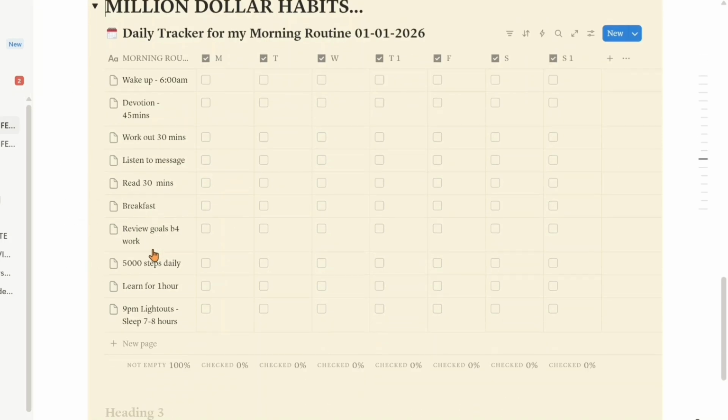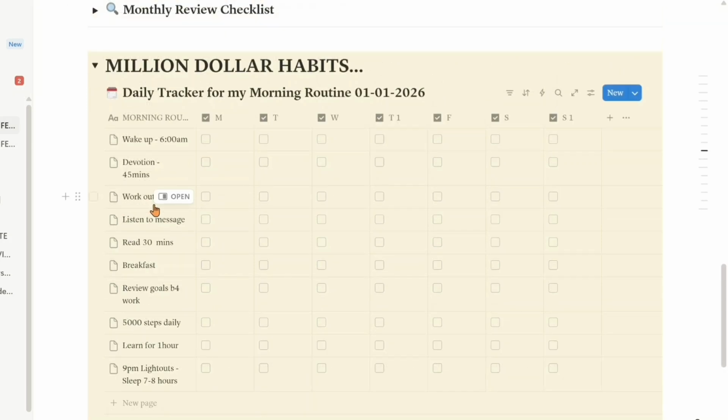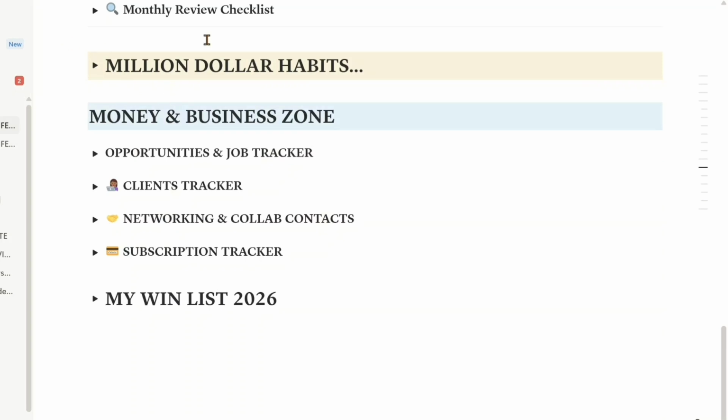The things I basically do in my morning routine, I have them all here. So you're going to update it based on your own morning routine, okay? If you get the template, right? Because you cannot have a $1 million dream with a minimum wage habit. Don't have a minimum wage habit. So basically, this is what this particular aspect is for.